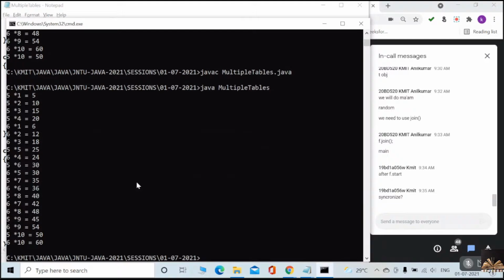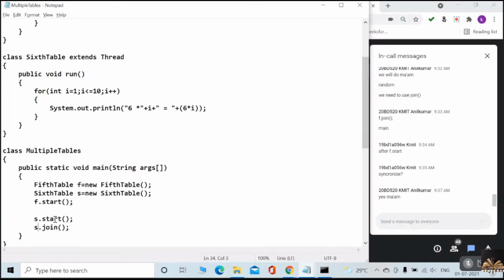No. So it is not giving you a promising result. You cannot even trust the join method. Sometimes it worked well, because at the time of our discussion it worked well. Yes or no? The join method worked well, but now it's not. Sometimes it may be like that. So for sure, if you want, you can use the synchronized concept. Understood?